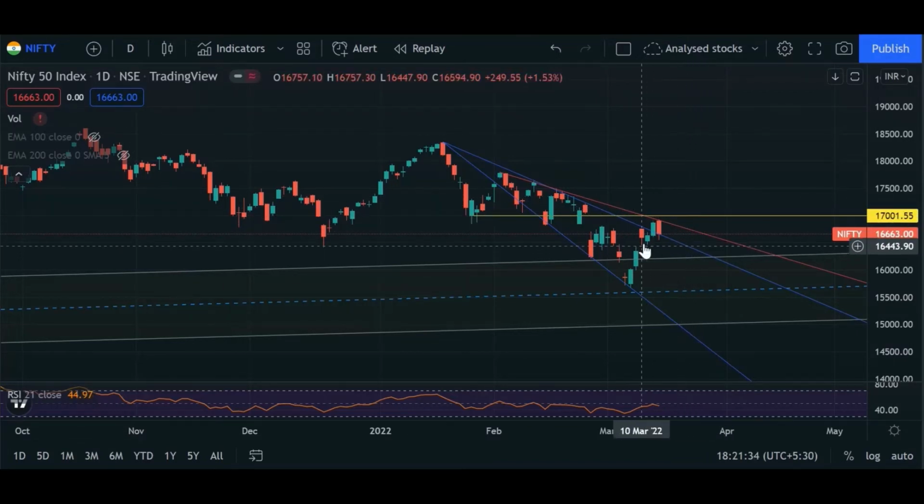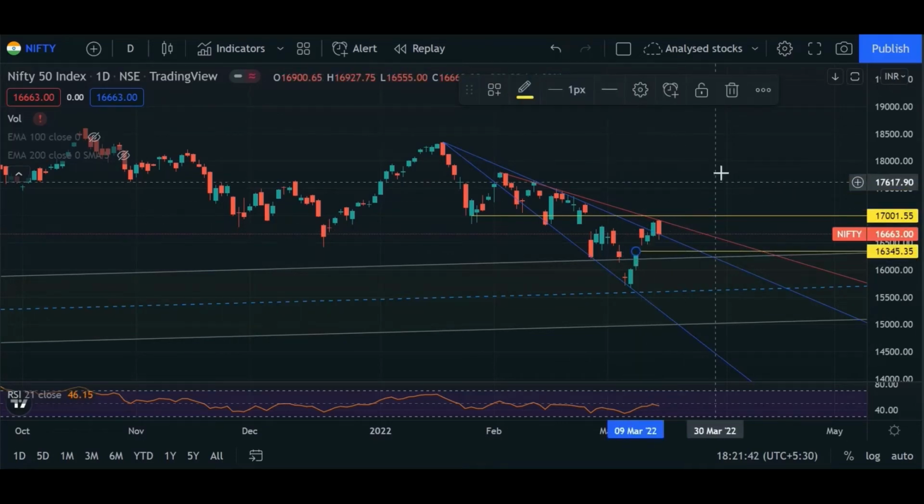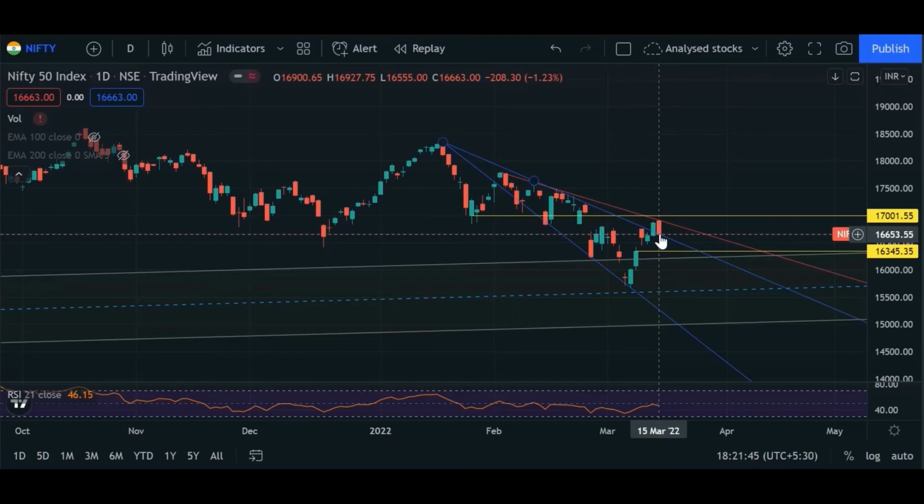And if we consider this particular gap up, we can see that we are getting around 16,350 level. So after this reversal that Nifty took today, we should be expecting this particular gap up between 9th and 10th March to be filled up. Maybe this week it can happen, maybe not, but whenever this particular range will be touched, we should expect some kind of support, or at least a reaction zone, and further we should be deciding our trades and where to enter.